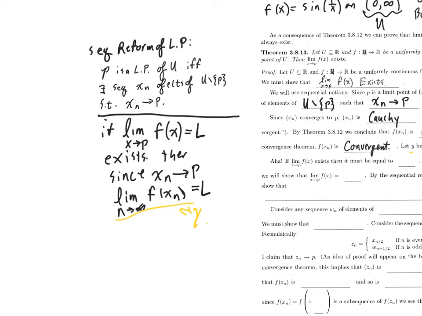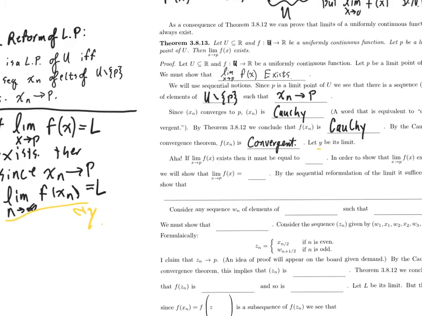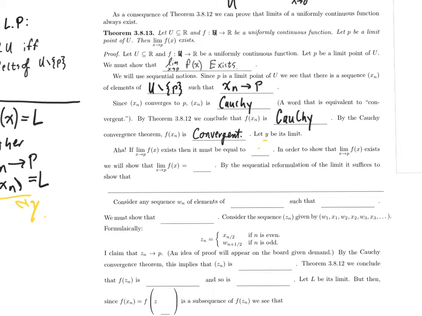So, what's the takeaway? This means that if the limit as x approaches p of f of x exists, then it has to be equal to y. So if we want to prove that the limit exists, we may as well just show that the limit as x approaches p of f of x is y. Now that we have an actual candidate to be the limit, we just need to show that. We have a sequential reformulation of limits. We could try to cook up an honest-to-God epsilon delta argument of what the limit is, but instead let's go for a sequential argument.